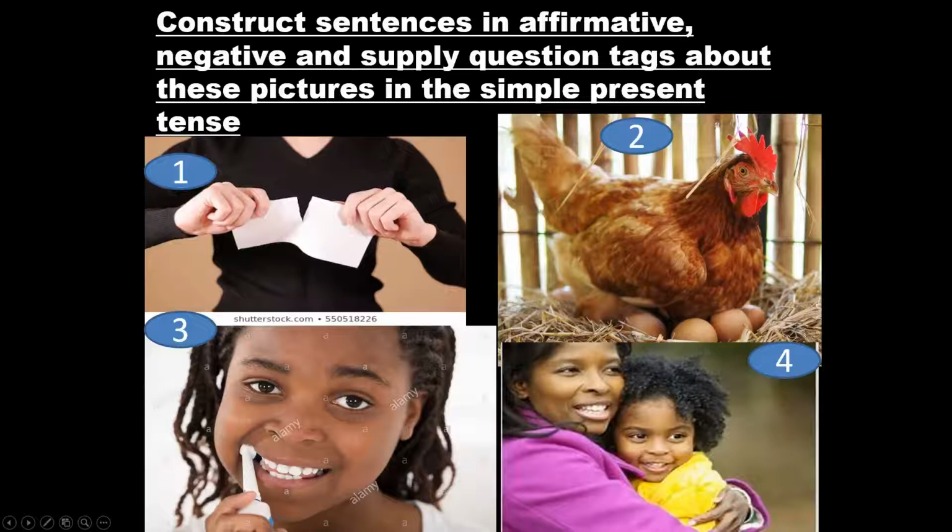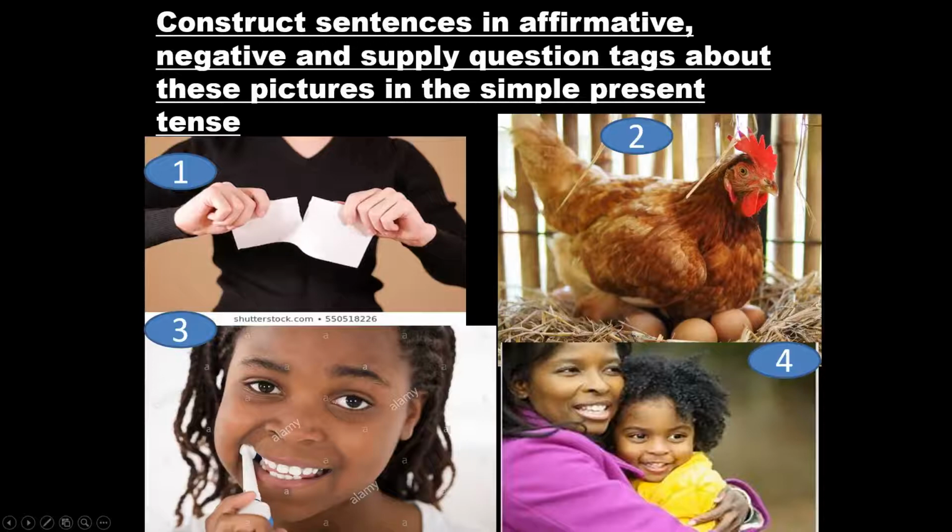Then picture 3. She brushes her teeth. That is an affirmative statement. Question tag: doesn't she? Picture 4. A mother hugs a baby, doesn't she? We can also change these sentences to negative.